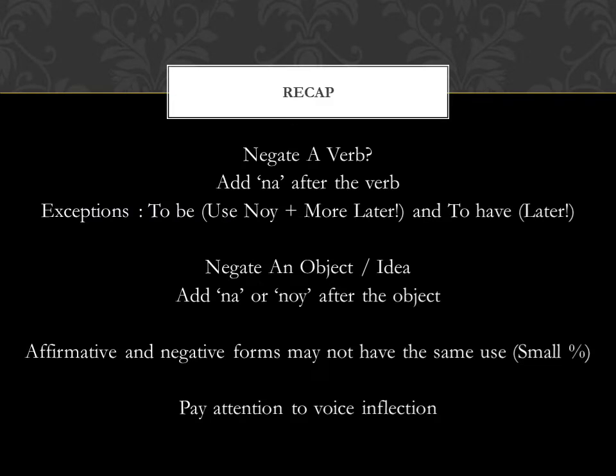Quick recap before we start: how to negate a verb, add na after the verb. There are a couple of exceptions. How to negate an object or idea, add na or noi after the object. Adding noi is the more common practice, and for the verb to be, we use noi because in Bengali the verb is the missing verb. We don't use the verb, so we treat it in the same way as negating an object.